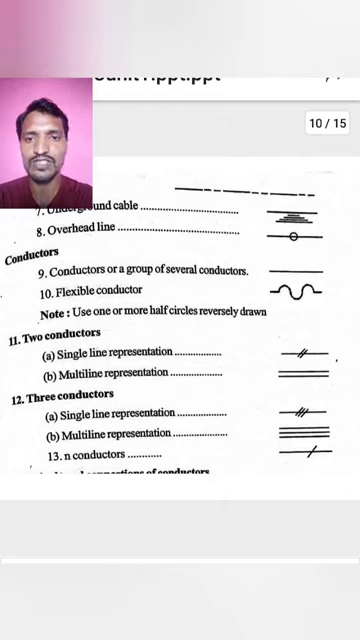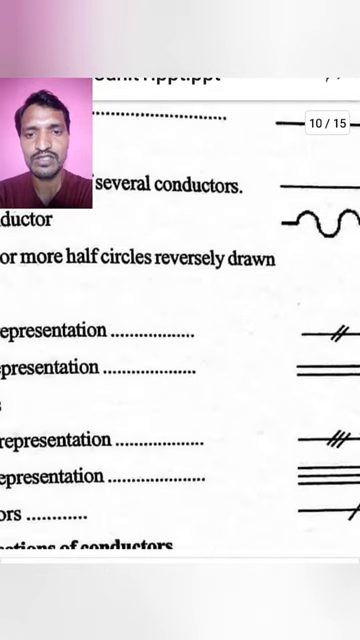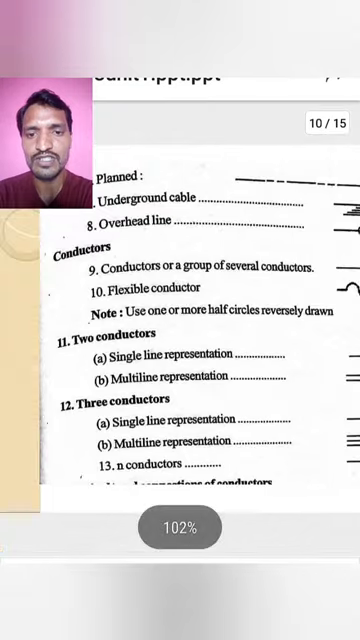Okay. Next, two conductors. A single line represents a line segment with two cross lines. See, that represents the two conductors. Multi-line: if two conductors are present we can use the above one or the below one, a line segment with two cross lines or two parallel lines. Those two lines represent that two conductors are present in this plan.